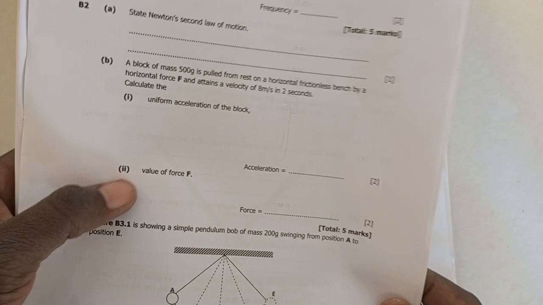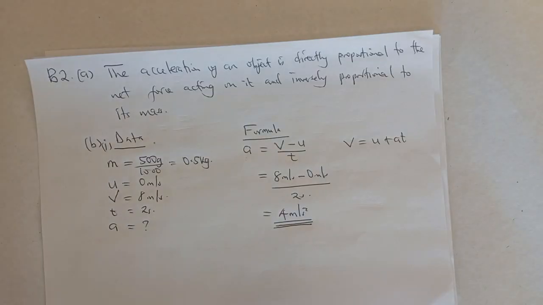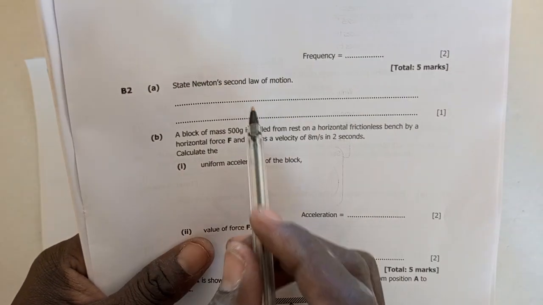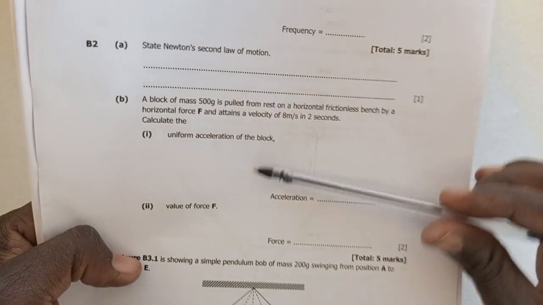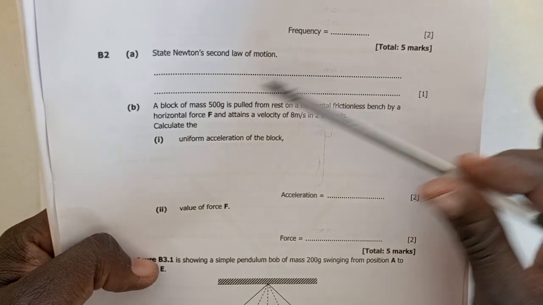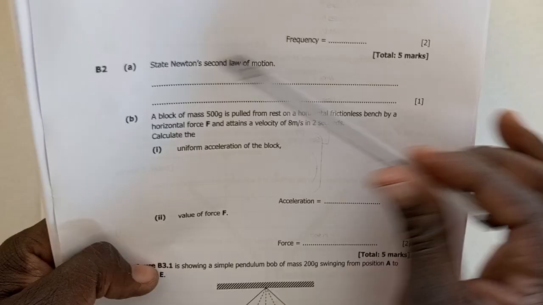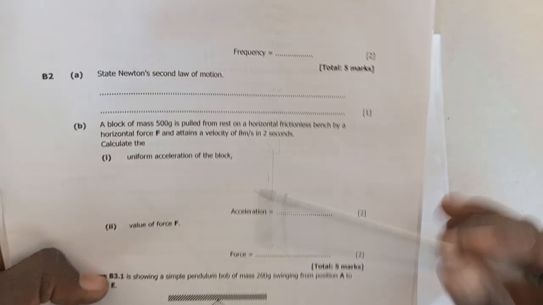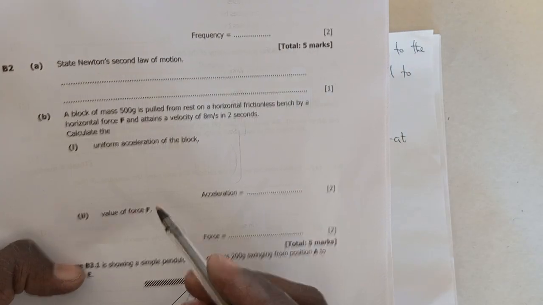We move on to Roman numeral 2. Calculate the value of the force, the F. That is why whenever you see Newton's second law of motion, remember I emphasized that this is why we get the formula for force. So all these have followed behind this, because everything that we are doing here is more like the motherboard of all these. So that's why you have to be very careful, and you also have to know where all this is coming from. That is very important in sorting out such questions. So we calculate the value of F.